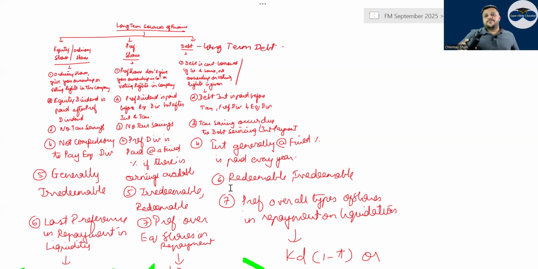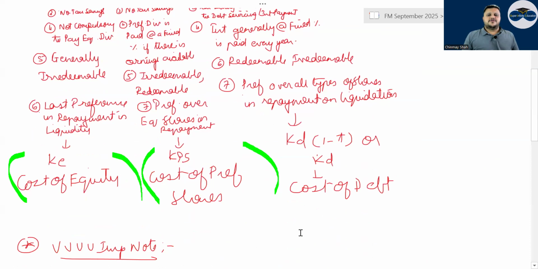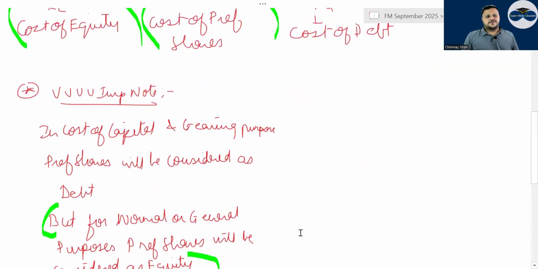But in preference, if you don't pay dividend, then preference shareholder become what? Normal shareholder. And they can have what? Voting rights, correct? Debt, interest is paid before tax, preference dividend, and equity dividend. Tax savings is available. Interest is generally fixed and to be paid compulsorily. Redeemable, irredeemable debt may both be there. There is nothing that one is famous, other is not. Preference over all types of shares in repayment on liquidation, correct?